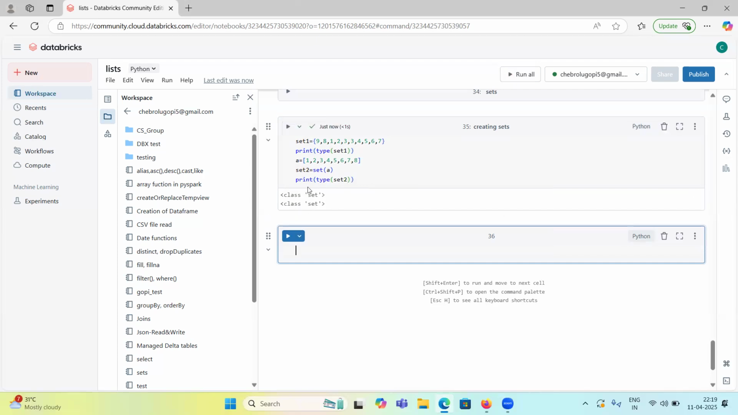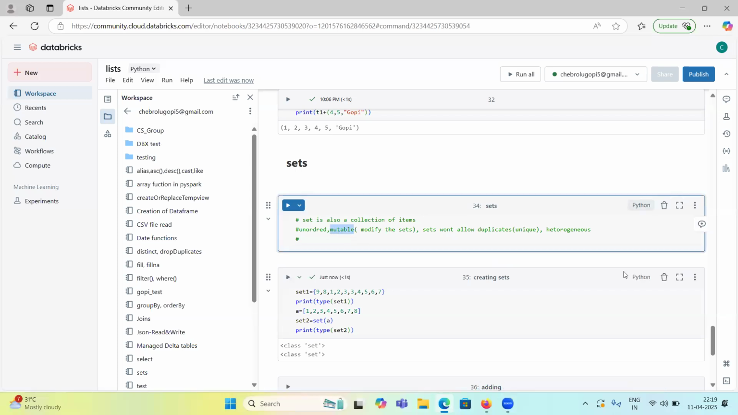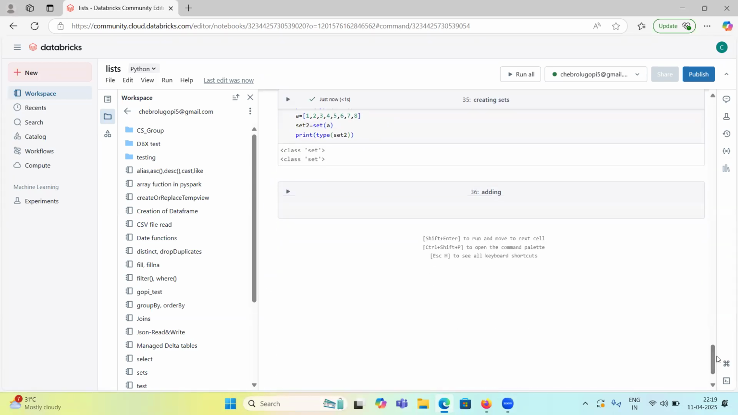So both are set type only. How can we add? So adding. These are mutable, right? The characteristic of sets is that they are mutable, which means we can change the items. So we can add an item. How can we add an item?